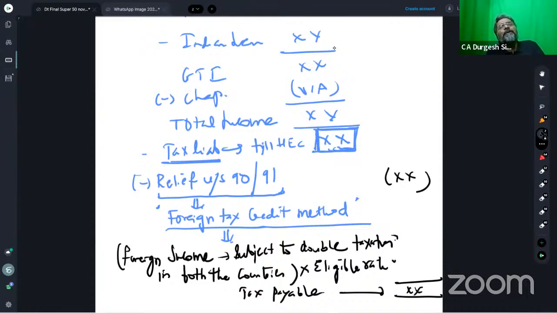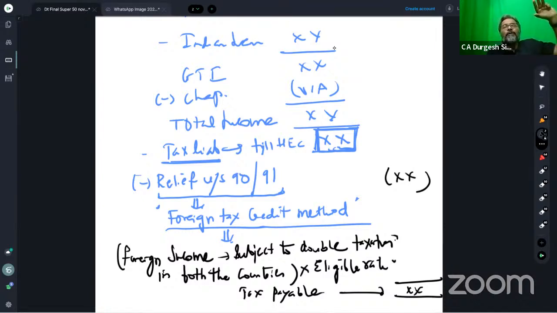Then that foreign income given to you in foreign currency is converted into INR. And what is the mode of conversion of that foreign income into INR? Please pay attention. 4 incomes. Which are the 4 incomes? Salary, interest, dividend, capital gains.